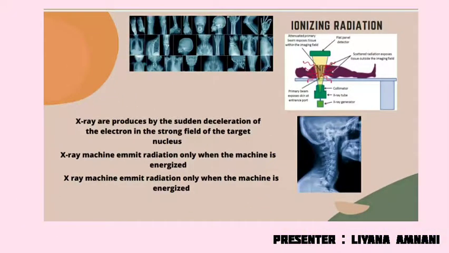So an example of ionizing radiation is X-rays. So what are X-rays? X-rays are produced by the sudden deceleration of electrons in the strong field of the target nucleus. X-ray machines emit radiation only when the machine is energized. So when the high voltage is disconnected, no X-rays are emitted.